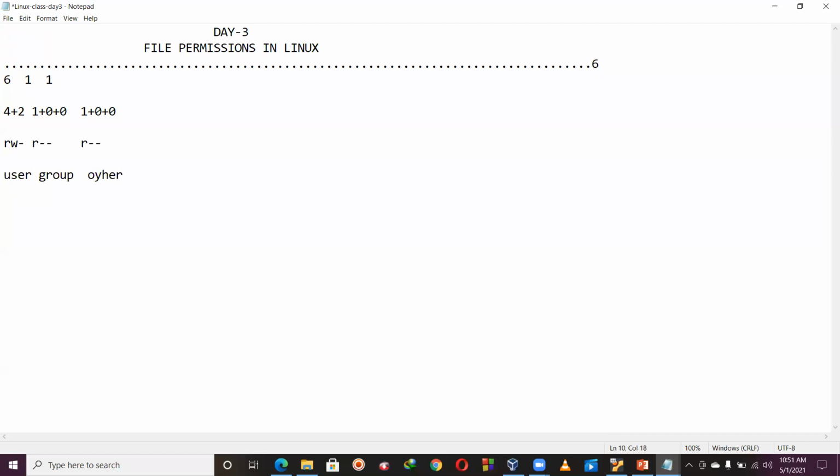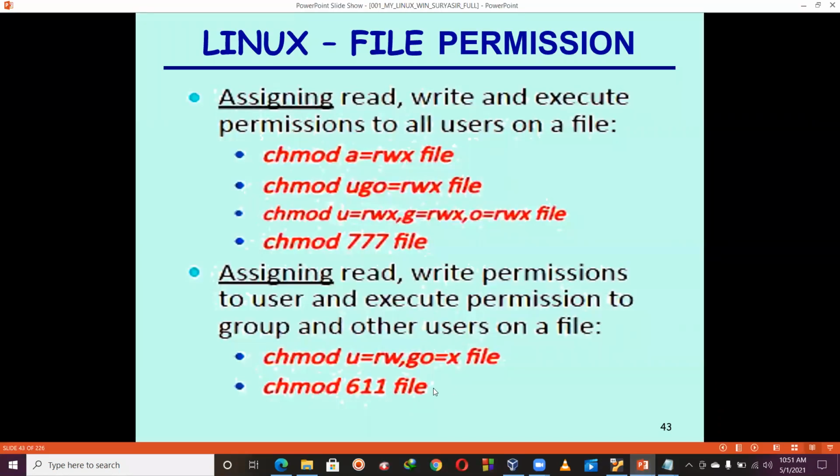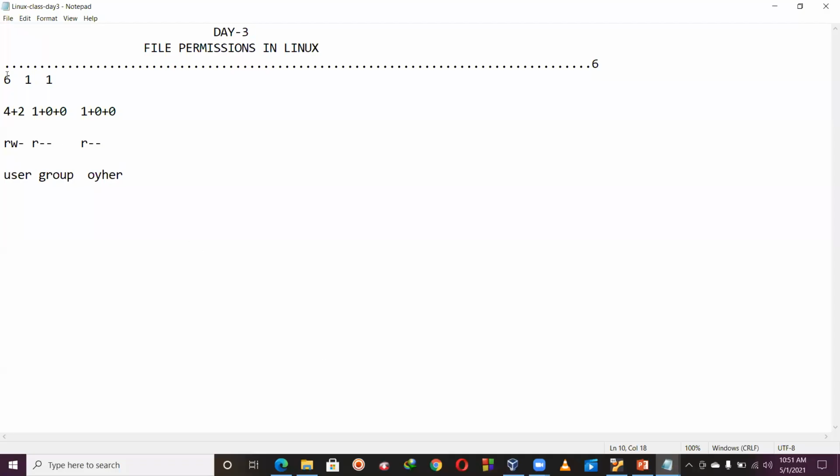Okay, so this is the way I'm showing you another example. I hope you understand chmod 611 file. So once again, what can we write for this? chmod 611 and that file.